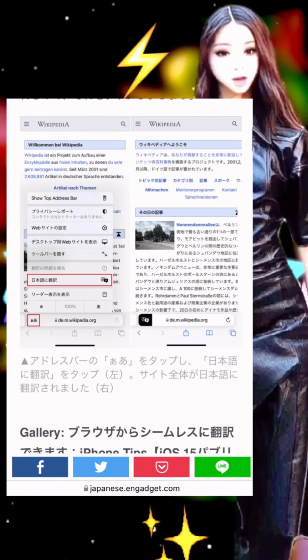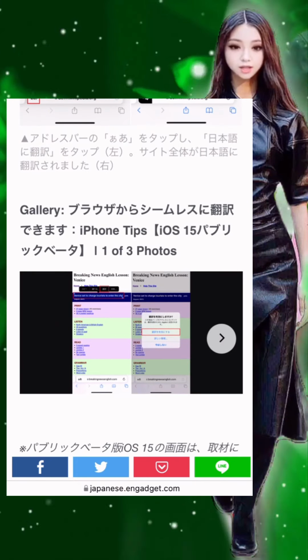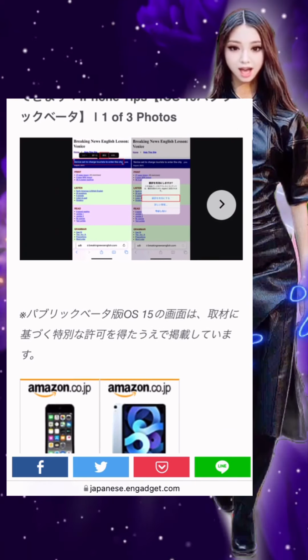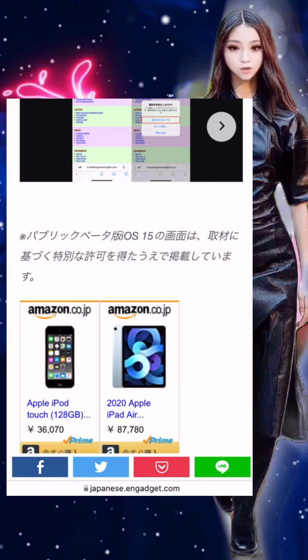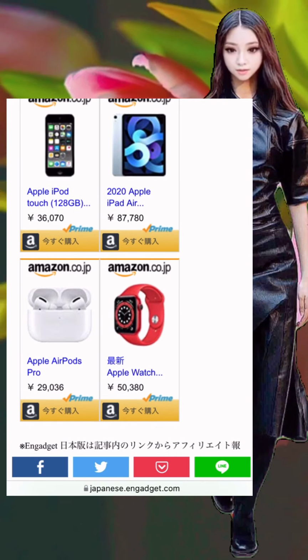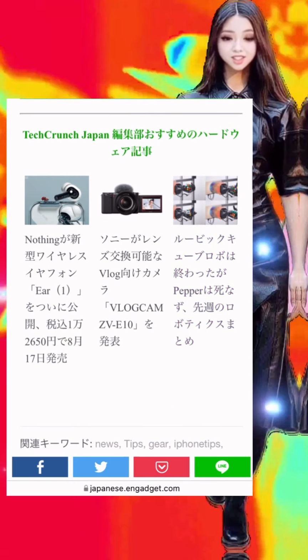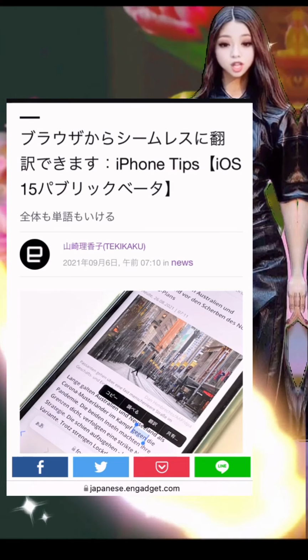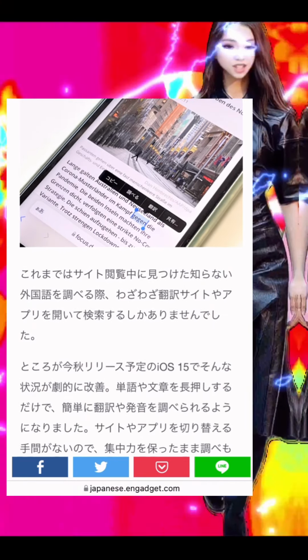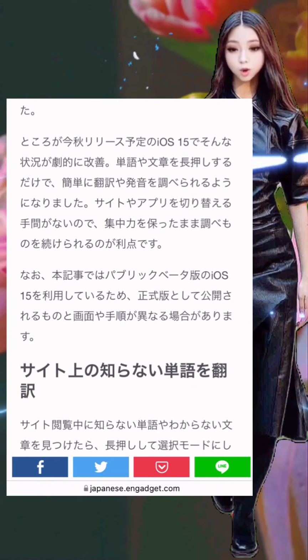However, it is still full of bugs and does not work properly. It seems that you can't translate unless you're connected to the internet. If the server isn't working well, you won't even see the translation menu. Once it disappears, it will not be displayed as it is, no matter how long you wait. However, I found that changing the language of the iPhone managed to restore it. It's not stable yet, but I'm looking forward to it in the future.